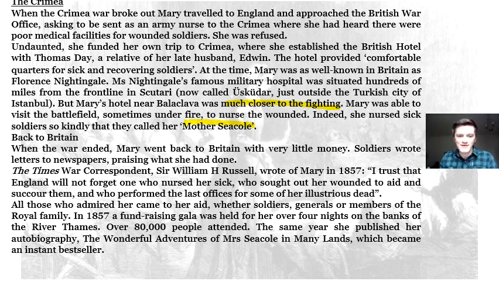In 1857, a fundraising gala was held for her over 4 nights on the banks of the River Thames. Over 80,000 people attended. The same year, she published her autobiography, The Wonderful Adventures of Mrs. Seacole in Many Lands, which became an instant bestseller. So the people wanted to help her, and the people did help her. 80,000 people went to the gala, the party, celebrating her and raising money for her. Okay, and then her book became a bestseller. So at the time, she was really fondly remembered and she was appreciated.